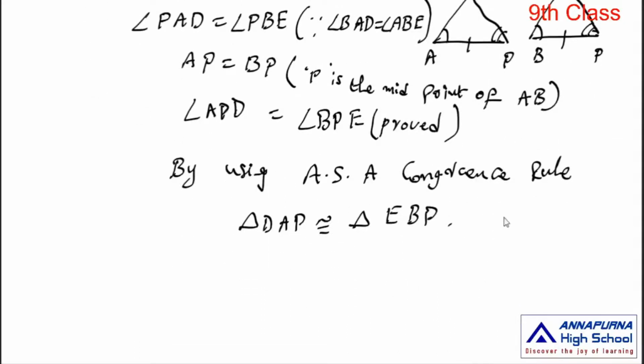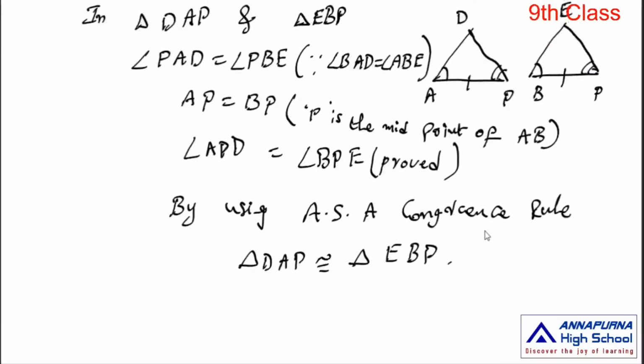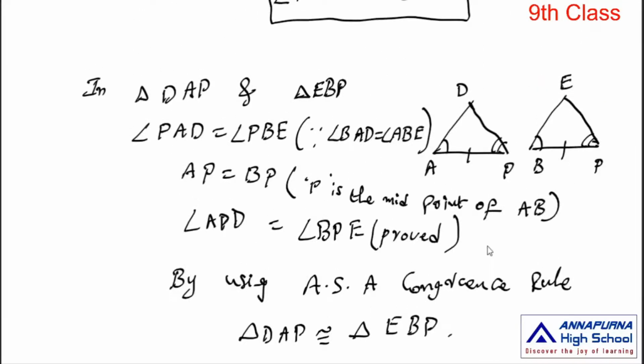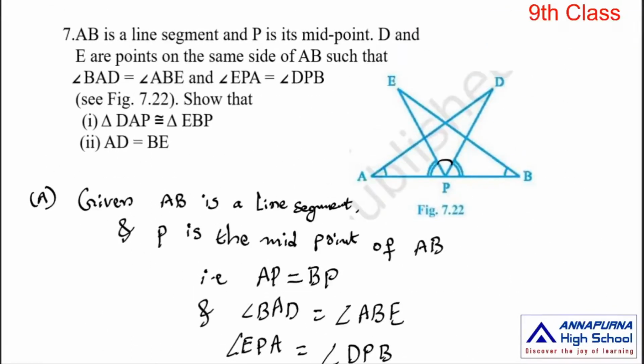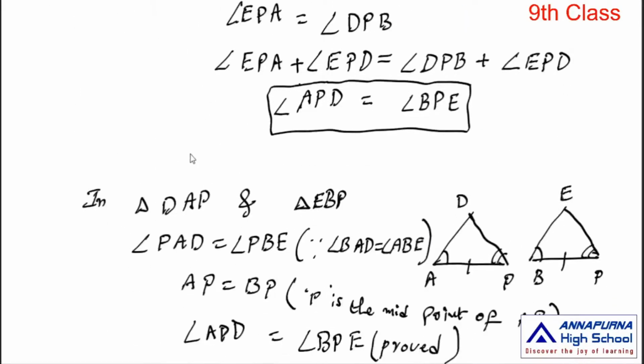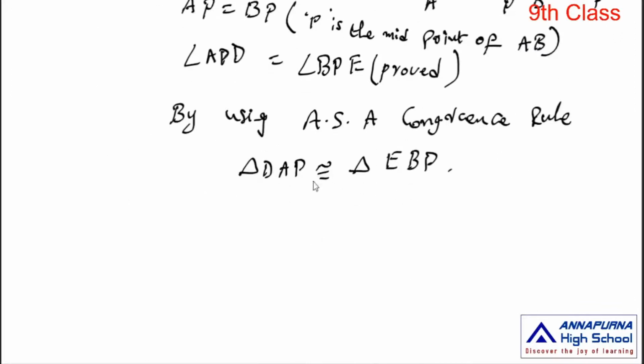We have to prove the second condition. What is the second condition? AD is equal to BE. Already we proved triangle DAP is congruent to triangle EBP. So the corresponding sides are equal, the corresponding angles are equal.